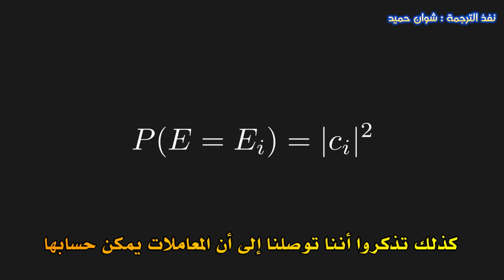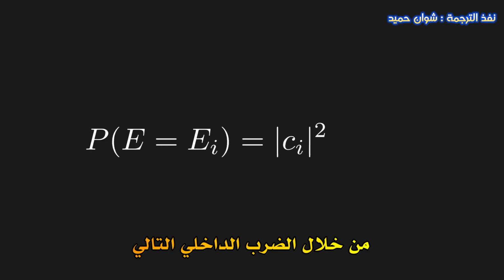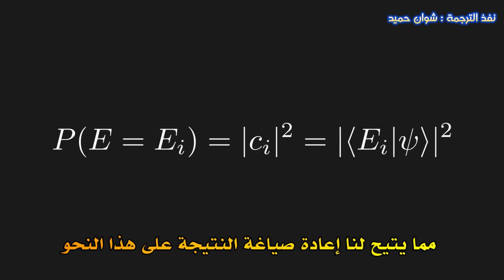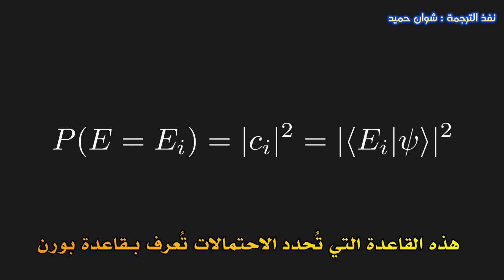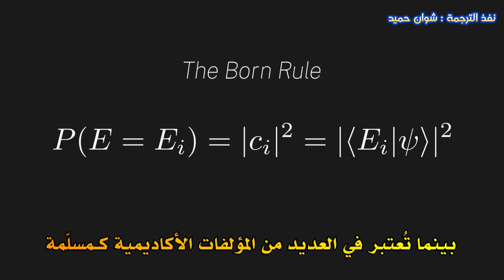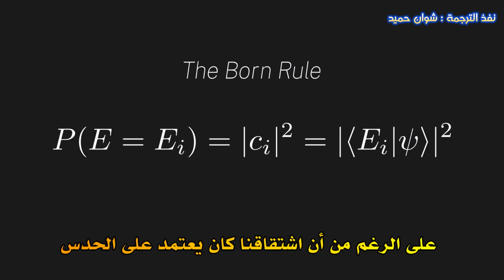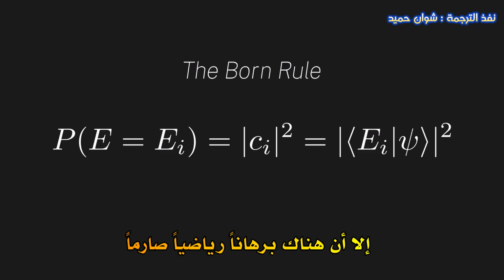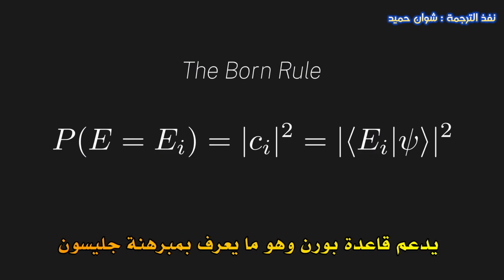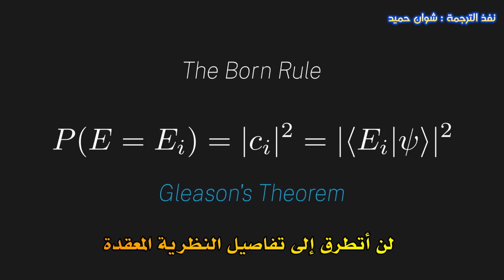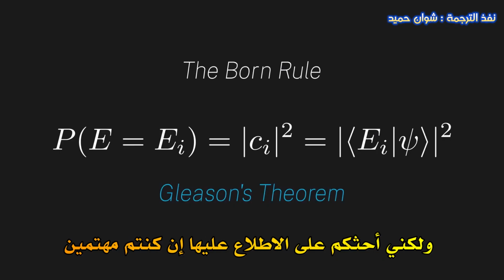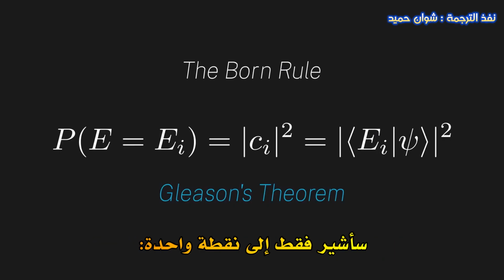Also remember that we found that we can find the coefficients using the following inner product. So we can state the result as follows. This rule for probabilities is known as the Born rule. Many quantum textbooks declare it as an axiom, but hopefully you see why it shows up in our mathematical model. Although our derivation focused on intuition, there is a rigorous theorem that establishes the foundation of the Born rule, known as Gleason's theorem. I won't delve into the full rigorous theorem, but I encourage you to look into it if you're interested. I will mention one thing though.